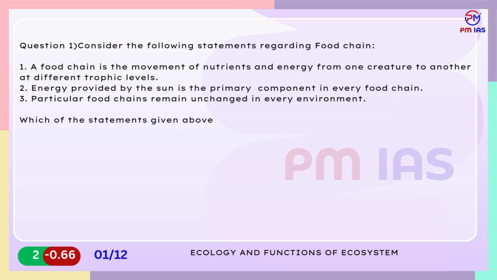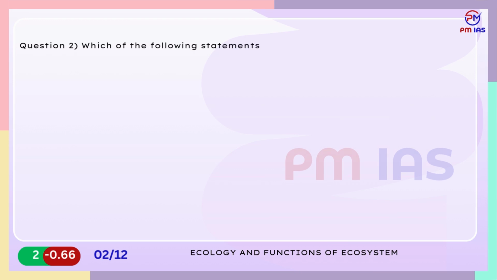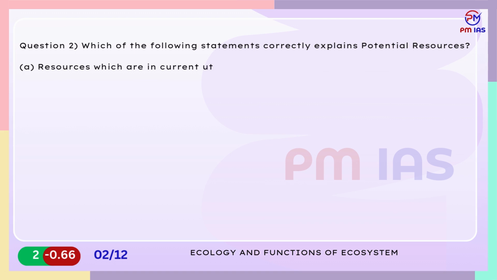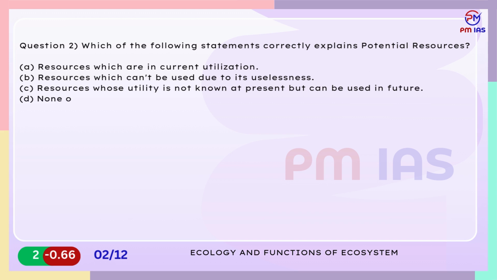A. 1 only. B. 2 and 3 only. C. 2 only. D. 1 and 2 only. Question 2. Which of the following statements correctly explains potential resources? A. Resources which are in current utilization. B. Resources which can't be used due to its uselessness. C. Resources whose utility is not known at present but can be used in future. D. None of the above.